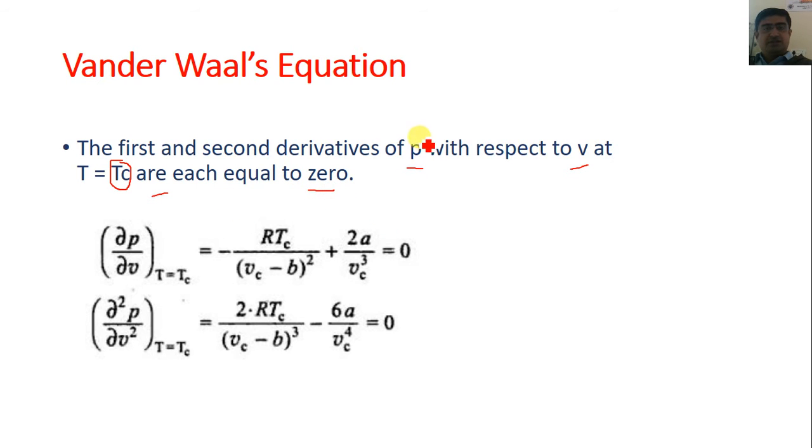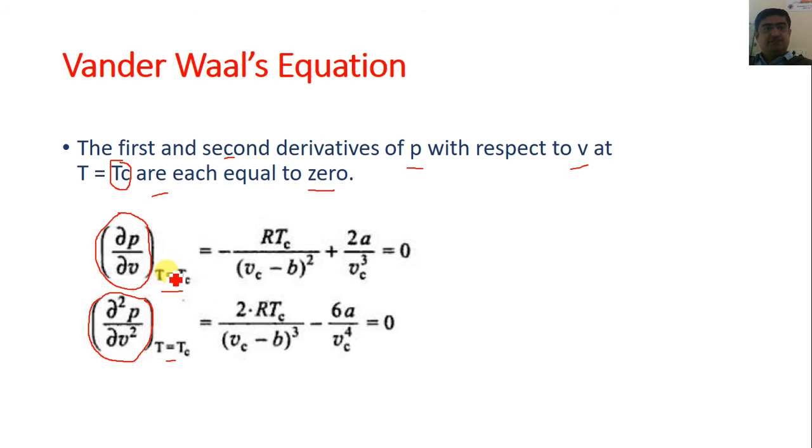So the first derivative of P with respect to V is given by del P by del V, and the second derivative is given by del square P by del V square, at T equal to Tc.